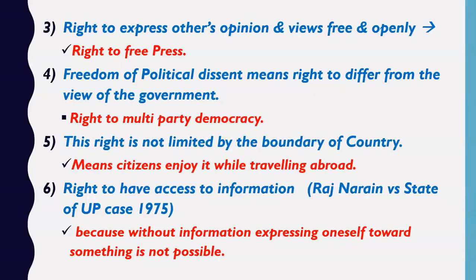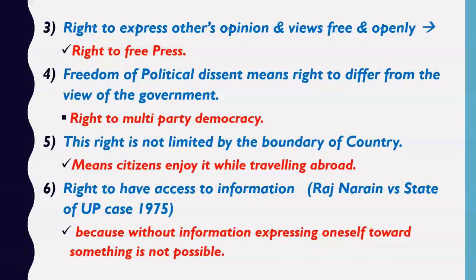So what happens in any multi-party democracy? Only one party forms the government, if it is not an alliance government. Suppose BJP is ruling at the center, BJP has formed the government at the center, then all the other parties, for example Congress, Aam Aadmi Party, Communist Party of India, Samajwadi Party, and all the other parties, what will they do? They will actually oppose the government.